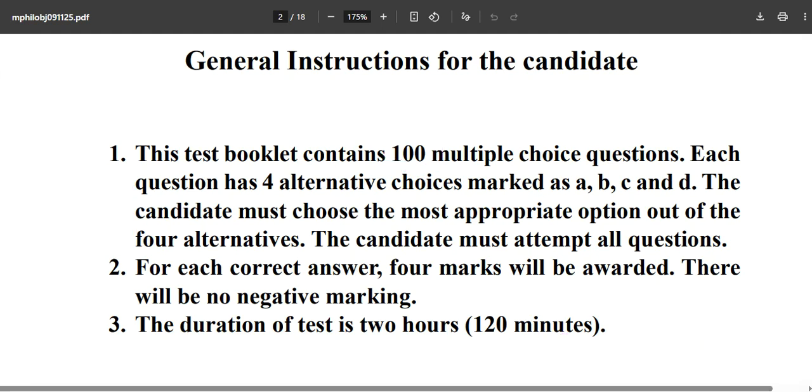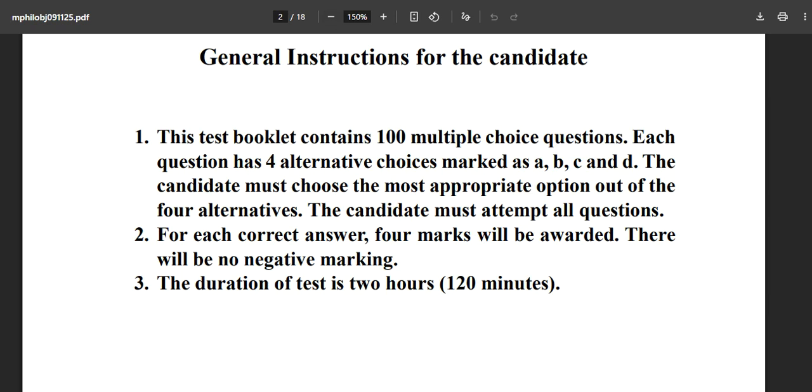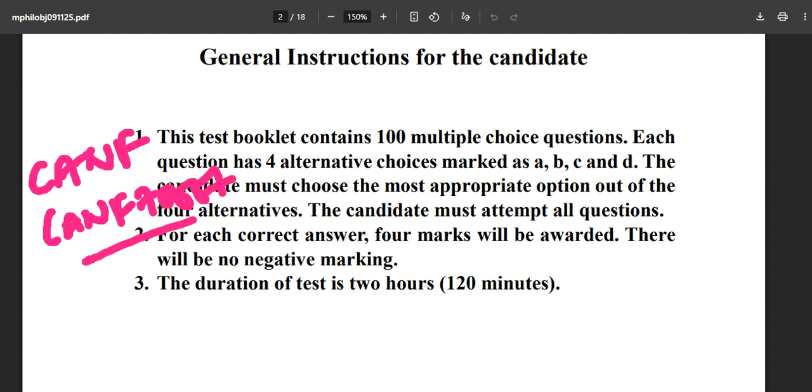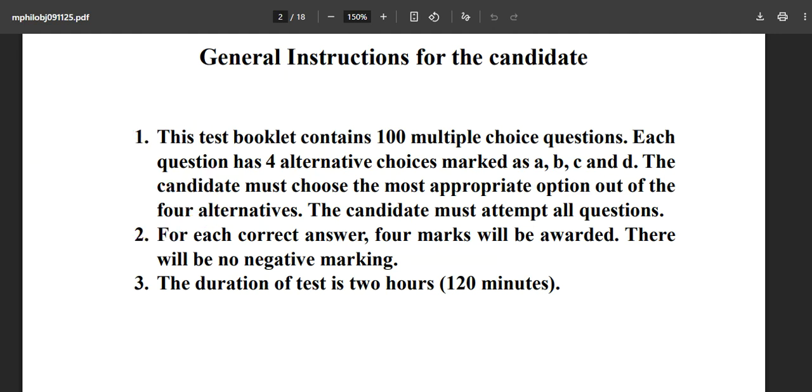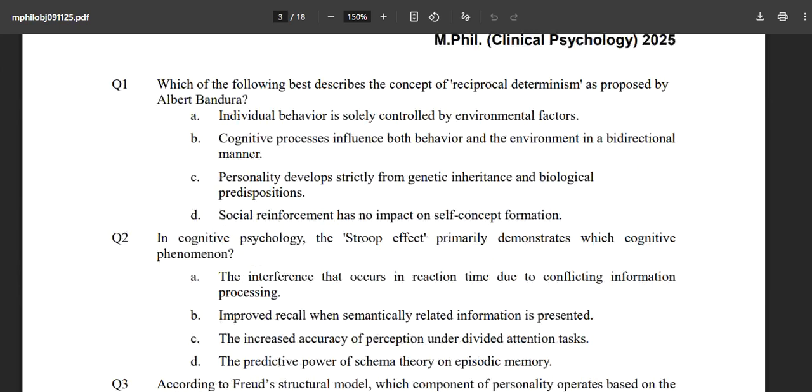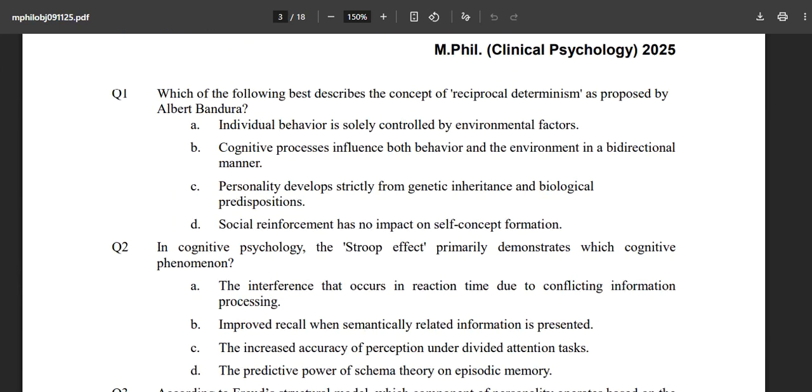Talking about the paper, history repeats itself. The paper was on the easy side, we can say, but in the exam hall, in these 120 minutes, nothing is easy. But if you have practiced massively, if you have read only CANF, practiced only the CANF 7000 questions, then the paper will be very easy for you because the questions were already on the general side.